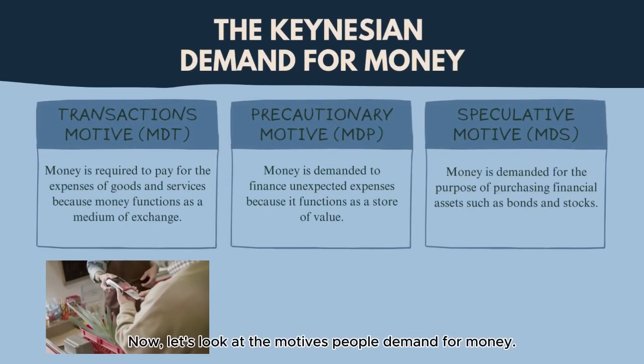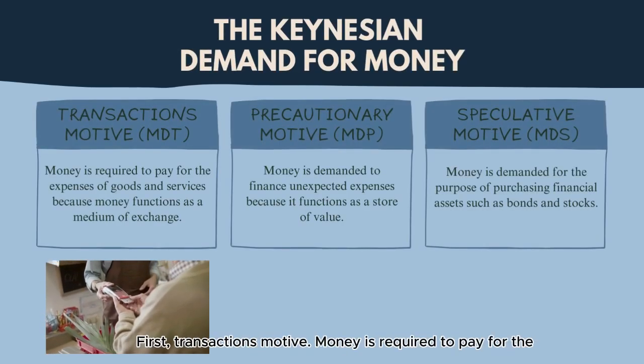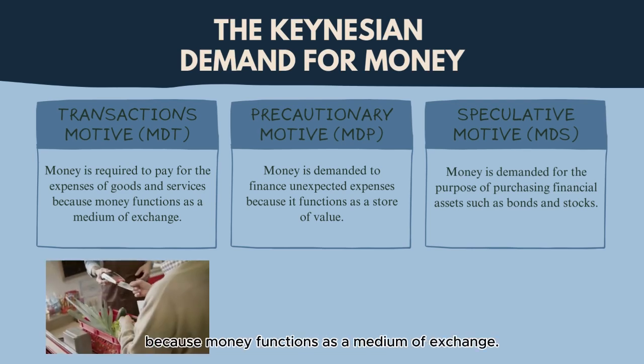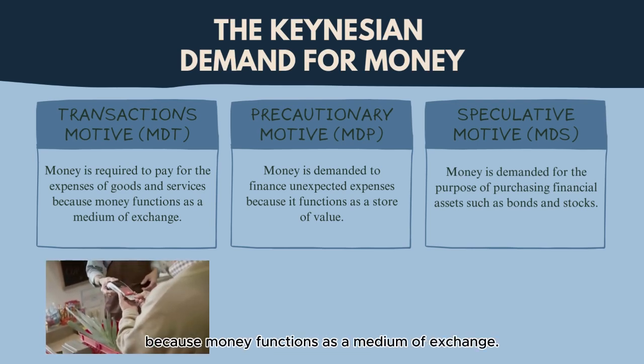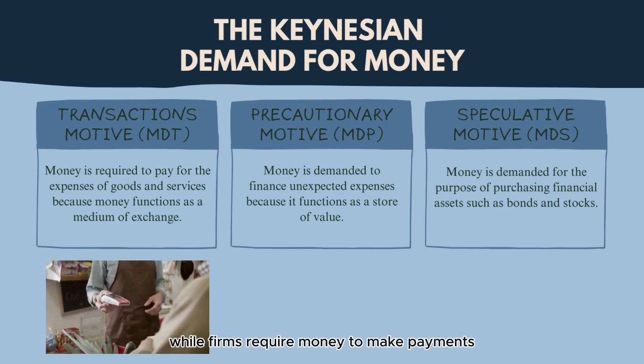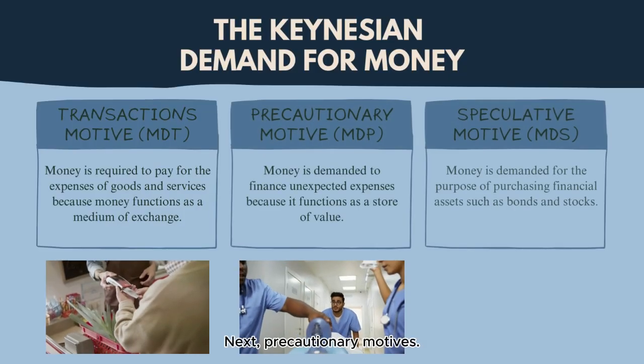Now let's look at the motives people demand for money. First, transaction motive. Money is required to pay for the expenses of goods and services because money functions as a medium of exchange. For example, households hold money to meet daily expenses, while firms require money to make payments for raw materials and wages.